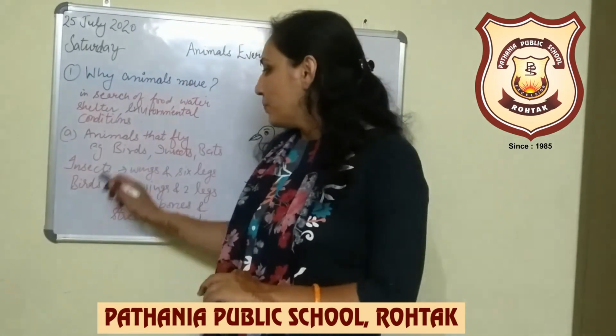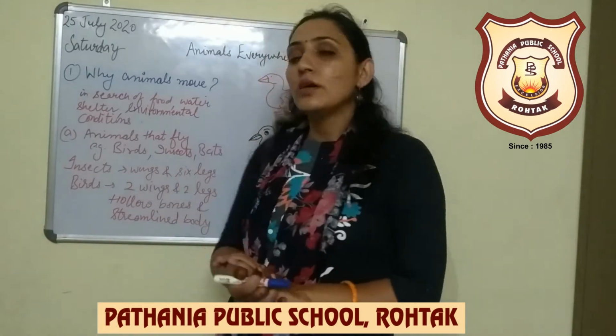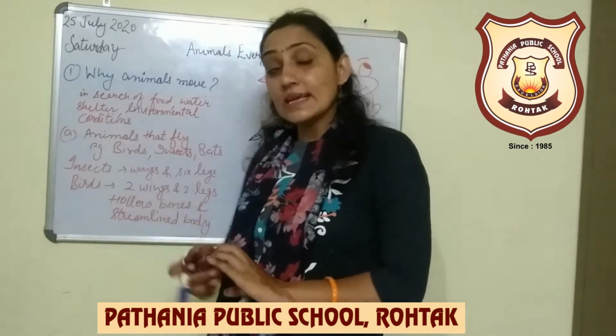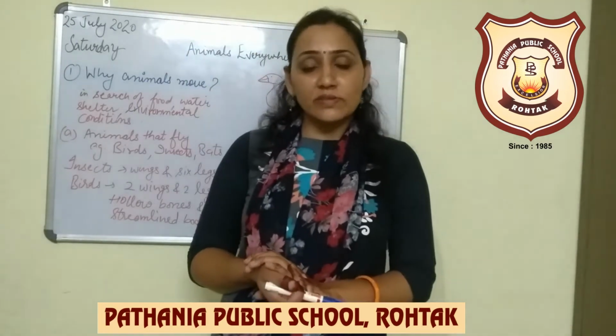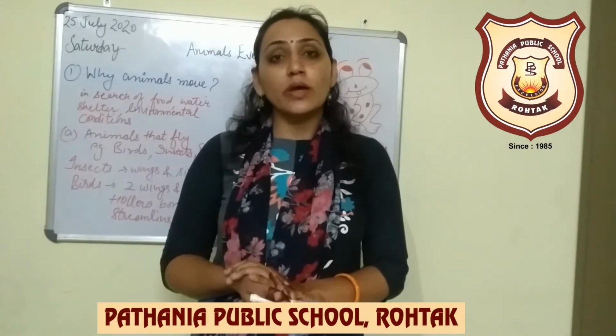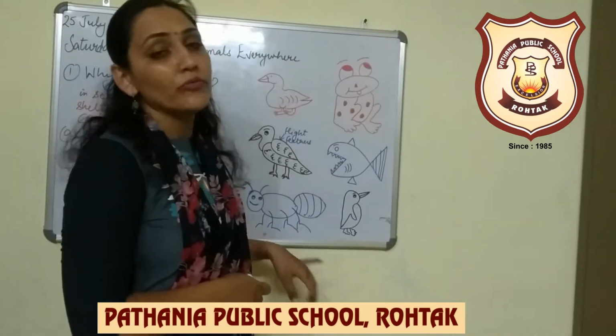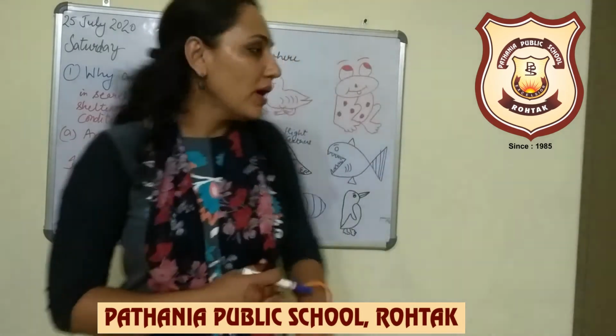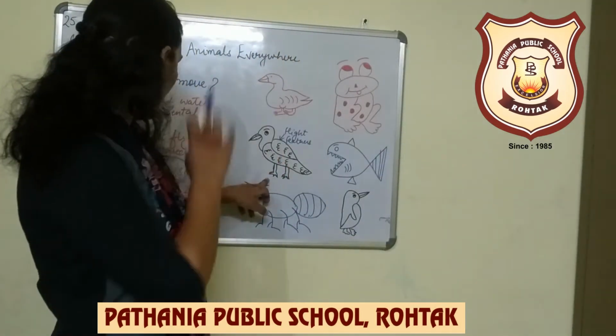As you know, birds, insects and bats are the flying animals. Insects have wings and 6 legs. Mostly insects have wings and legs so that they can easily move from one place to another. Next is birds. Birds have 2 wings and 2 legs.